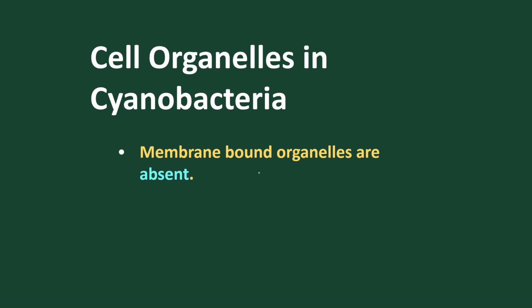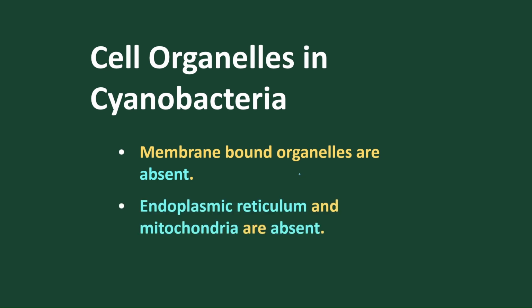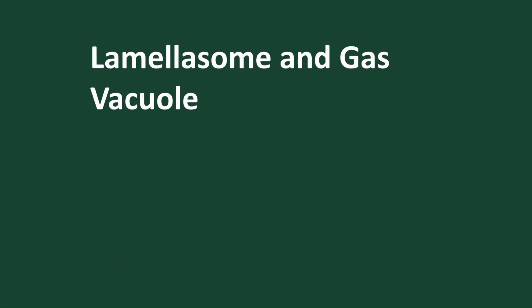Membrane-bound cell organelles are absent. They don't have mitochondria, chloroplasts, endoplasmic reticulum, Golgi body, etc. They don't have all these things. But the 70S ribosome is present, because ribosome is the only cell organelle present in both prokaryotic and eukaryotic cells.